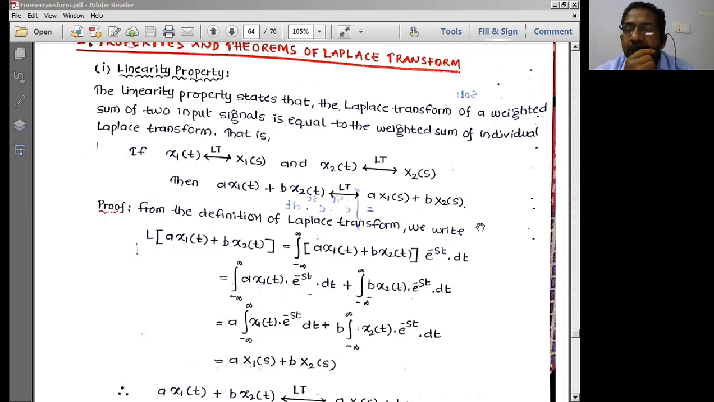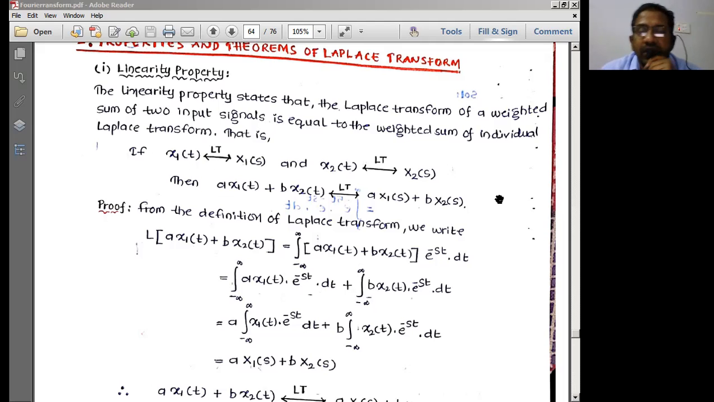Fourier transforms are represented along the j omega axis only, whereas Laplace transforms represent along the sigma and j omega axis, and hence we represent Laplace transforms on the s domain or s plane. Both of them are used for continuous time signals. So these are the various comparative statements between the Laplace transforms and the Fourier transforms.